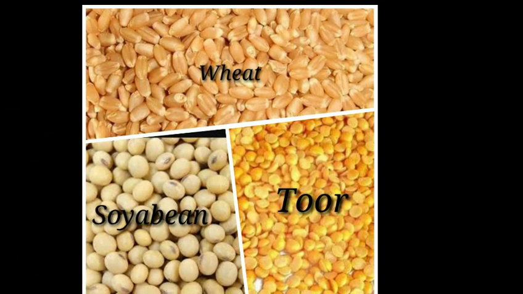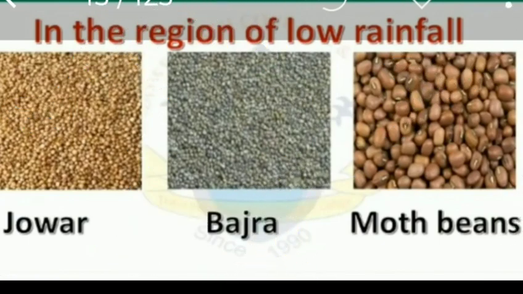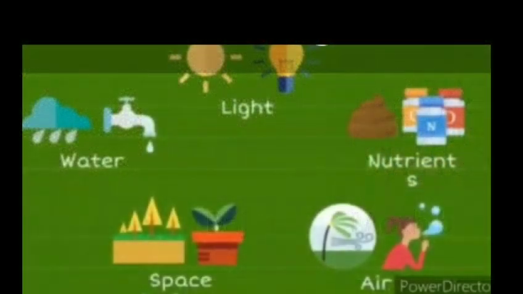Wheat, tur and soybean are grown in regions of moderate rainfall. And then jowar, bajra and moth beans are grown in regions of low rainfall. To help crops grow well, good seeds, fertile soil, sufficient sunlight and water are needed.